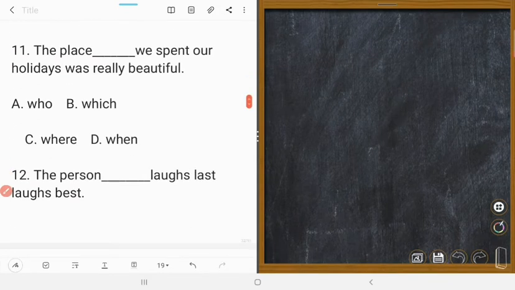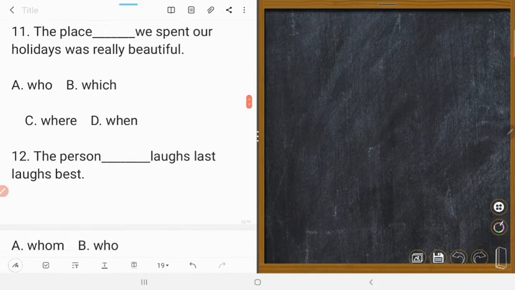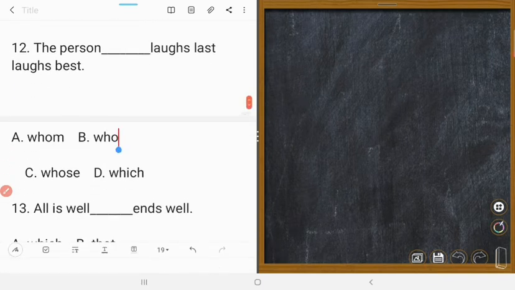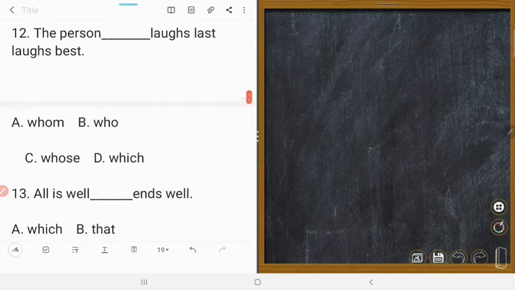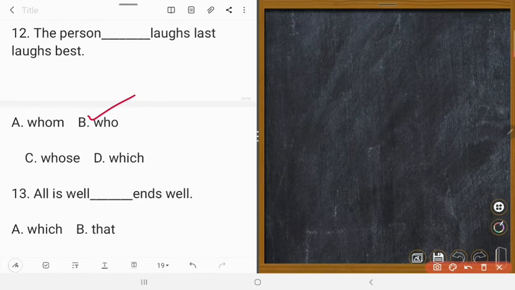The place where we spent our holidays was really beautiful. So who, which, where, when? Which is 11? C. Next one is, the person who loves last loves best. 12B. The person who loves last loves best. Could you understand?